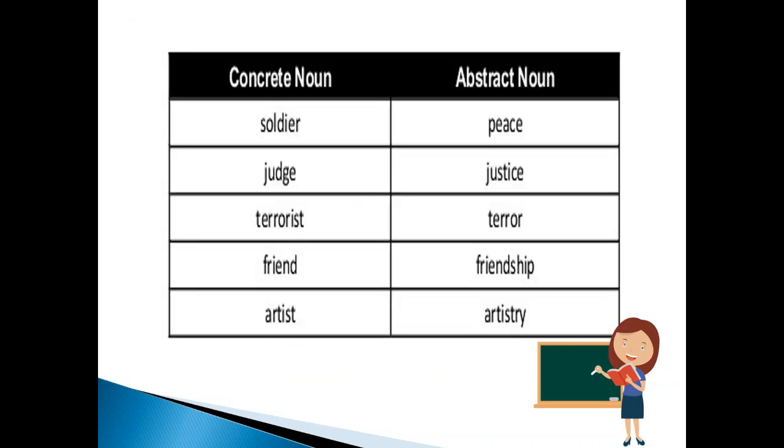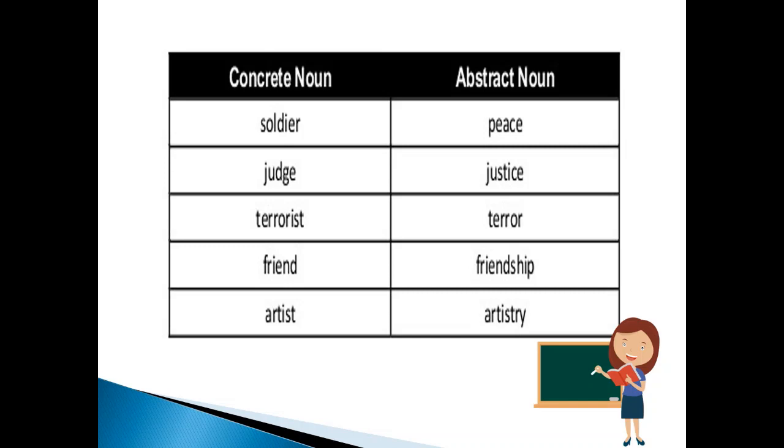Now let's see some more examples of concrete nouns and abstract nouns. Soldier brings out peace, where soldier is a concrete noun and peace is an abstract noun. In the next sentence, judge does justice, where judge is a concrete noun and justice is an abstract noun.